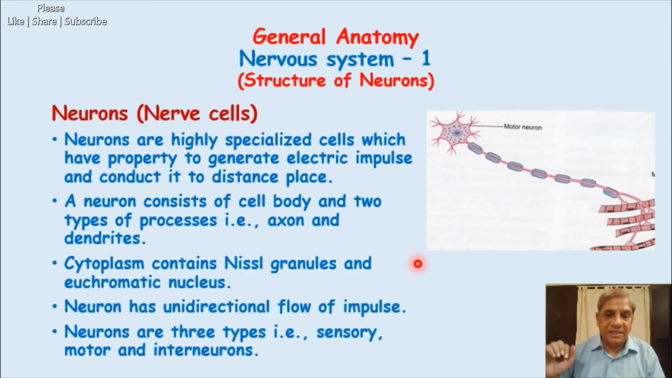Neurons are of three types based on their function: sensory, motor, and interneurons. Now I'm moving to the next slide to tell you the details about sensory, motor, and interneurons.